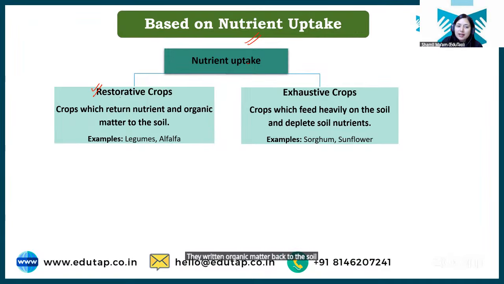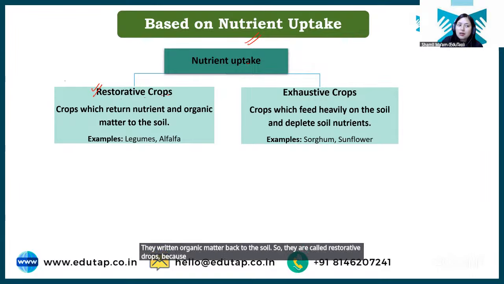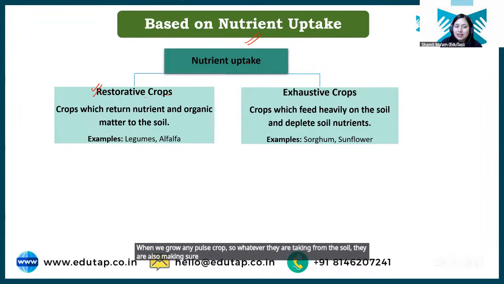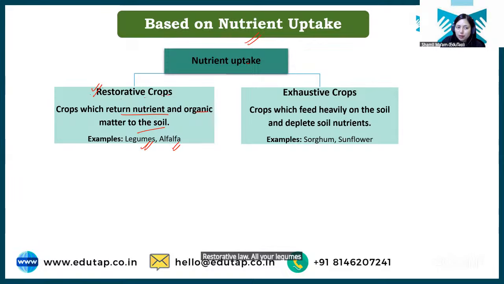So they are called restorative crops because when we grow any pulse crop, whatever they are taking from the soil, they are also returning it back to the soil, as they can fix atmospheric nitrogen and increase the nitrogen content in the soil, right? So crops which return nutrients and organic matter to the soil are restorative crops. All your legumes and alfalfa are examples of restorative crops.